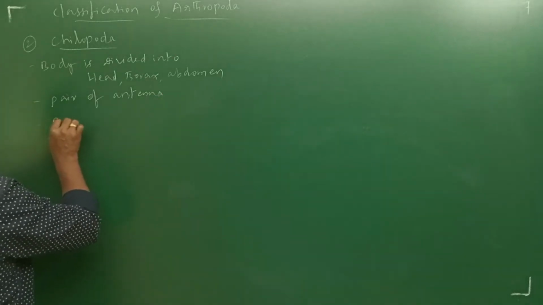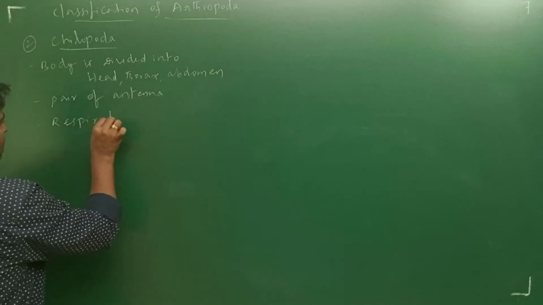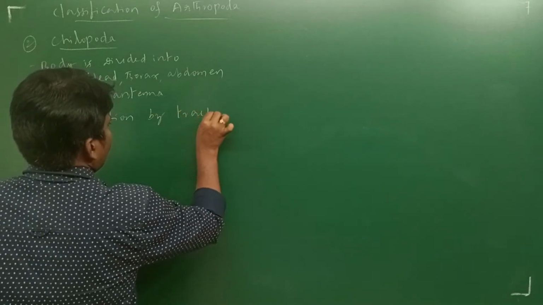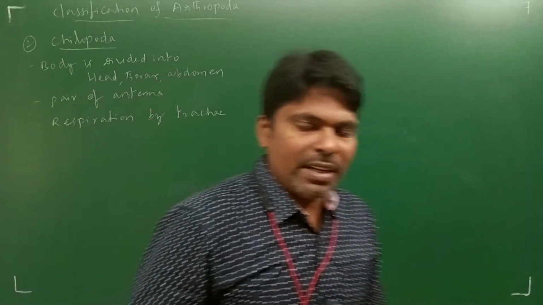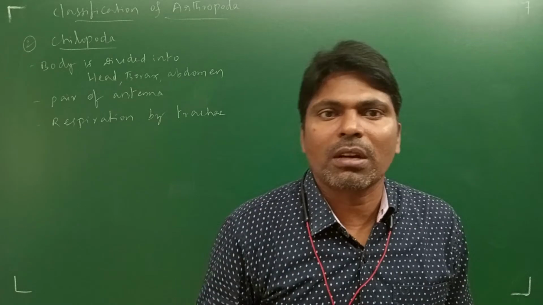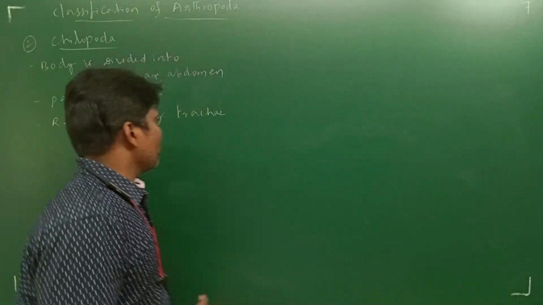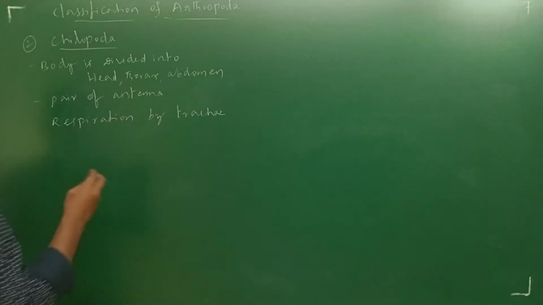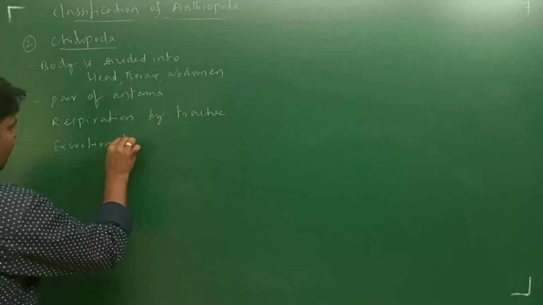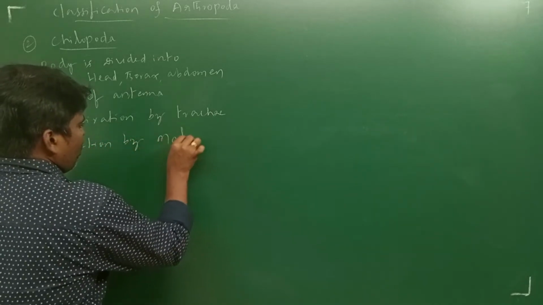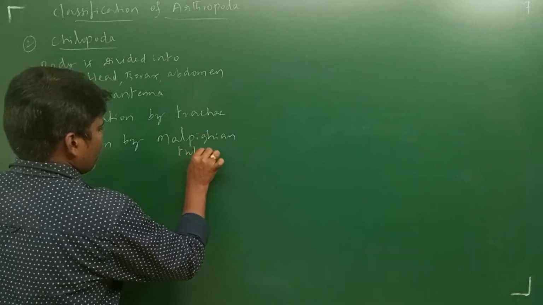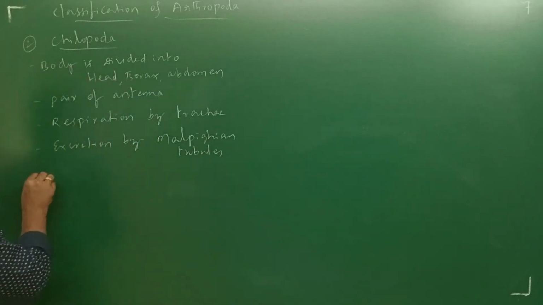Next, respiration is by trachea, the tracheal system. Air and oxygen enter through the spiracles. Trachea is the respiratory structure present in Arthropoda, please try to remember. Next, excretion is by Malpighian tubules.